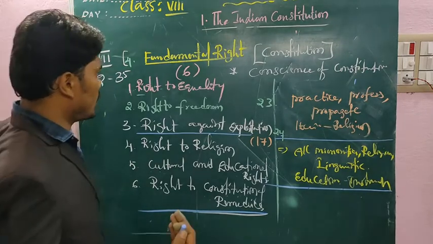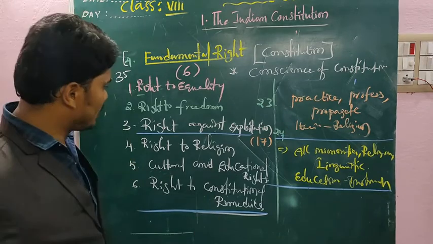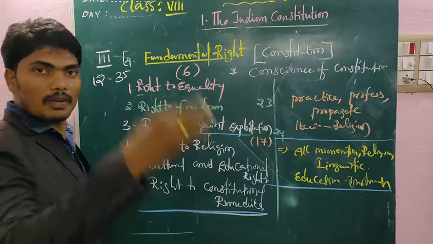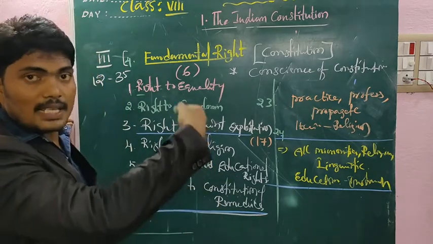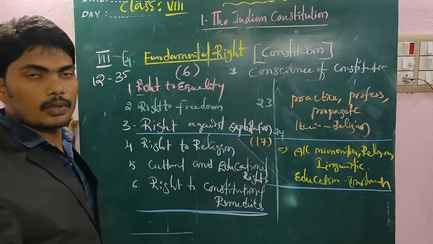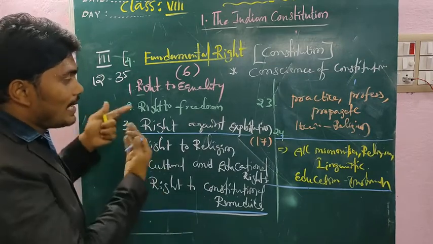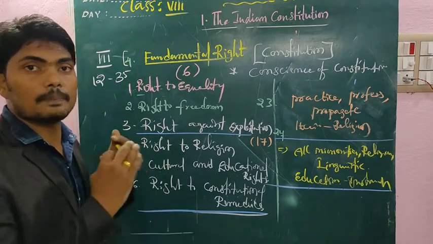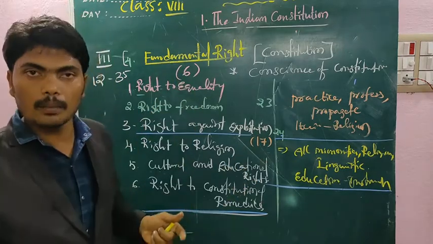If our right to equality is violated, our right to freedom is violated, or our right against exploitation, if someone is encouraging practices like child labor or forced labor, this is against the rights. When rights are violated by the state, people can approach the court and they solve the problem.